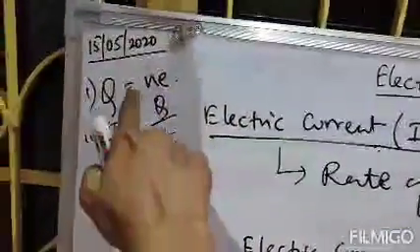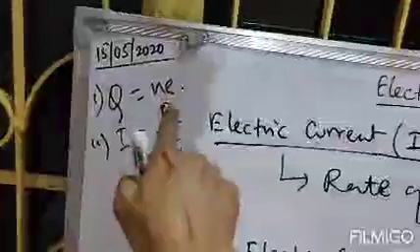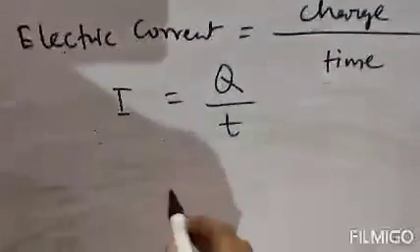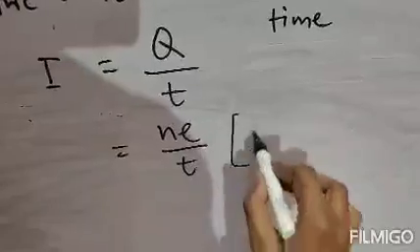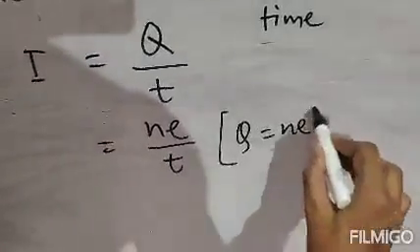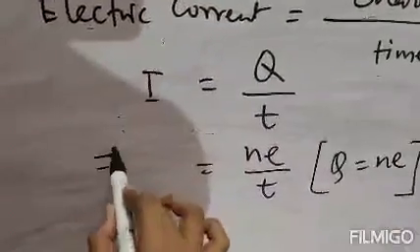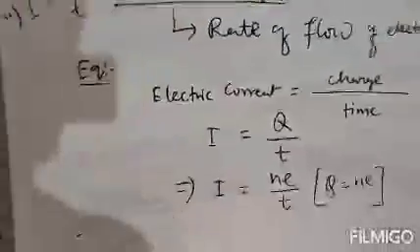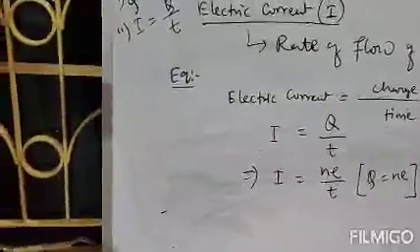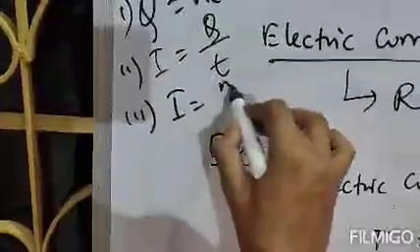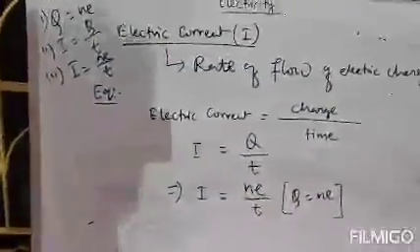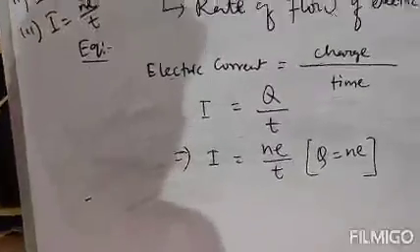Clear? Next, we know Q equals NE from the first formula. So just put the value of Q over here: we can replace Q with NE, and I equals NE by T. So this is the third formula, I equals NE by T. This is the expression or equation of electric current.